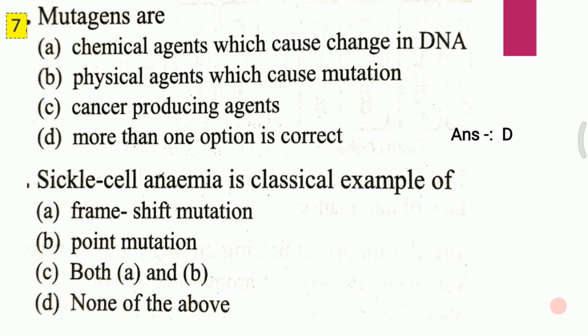Question second. Sickle cell anemia is a classical example of A. Frame shift mutation. B. Point mutation. C. Both A and B. D. None of the above. Sickle cell anemia is a classical example of, and the answer to the second question is B, that is point mutation. Slide 8.